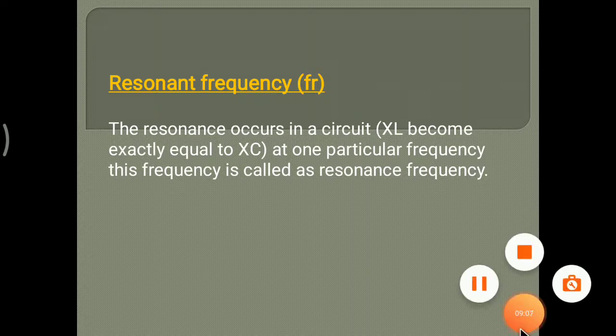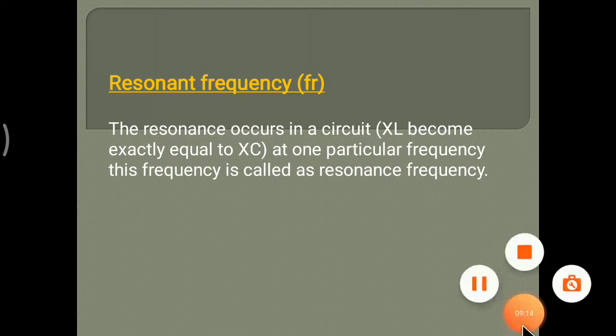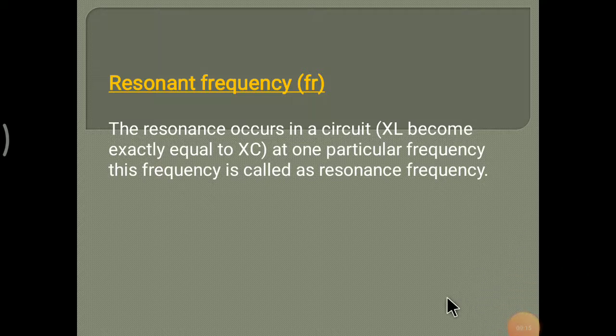Resonant frequency: resonance occurs in a circuit when XL becomes exactly equal to XC at one particular frequency. This frequency is called the resonant frequency, denoted by FR.